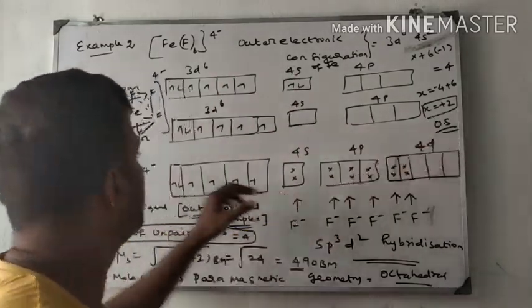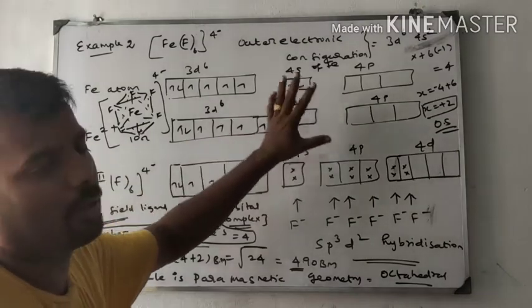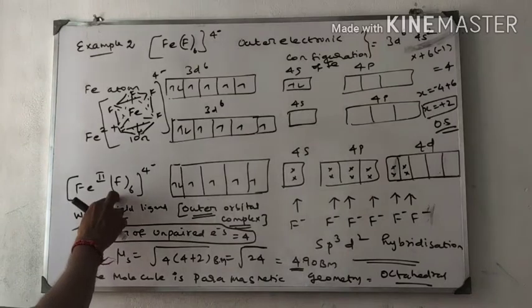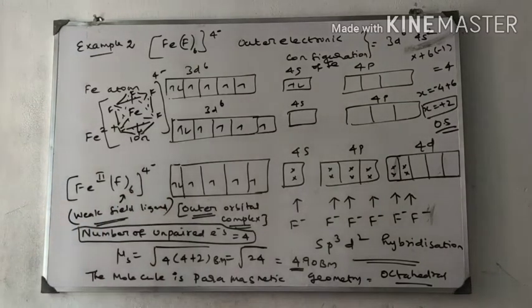It is +2. Therefore, Fe2 plus. Fe2 plus means 2 electrons in the s orbital removed. Next one is 6 fluoride ligand. 6 fluoride ligand is a weak field ligand. Fluorine is a weak field ligand.